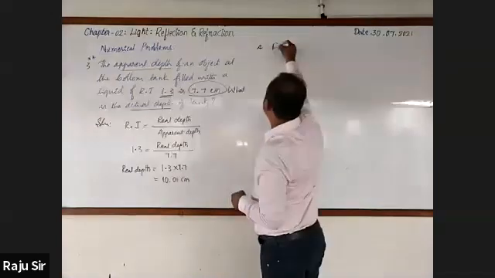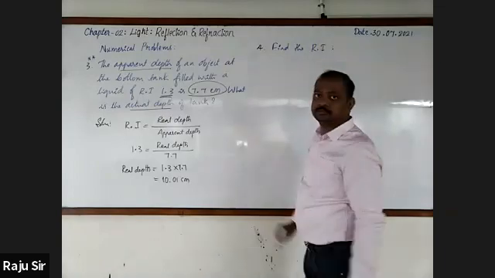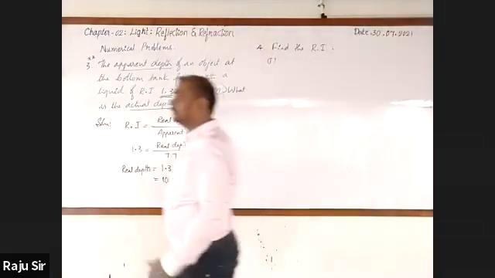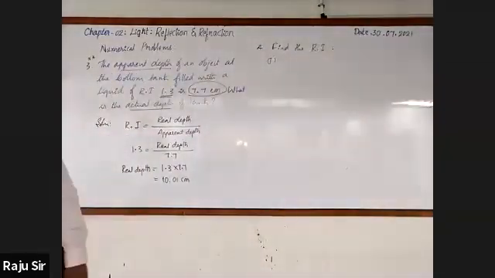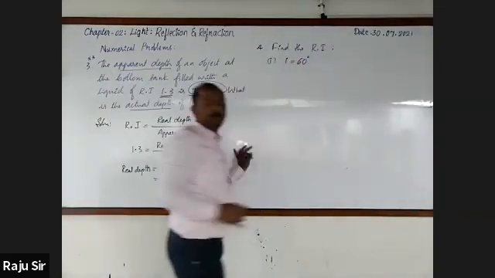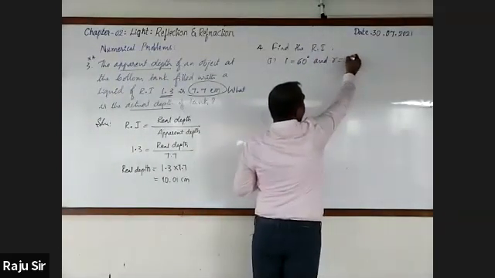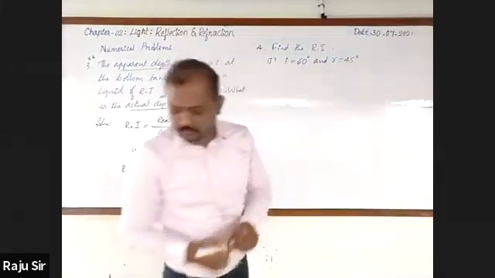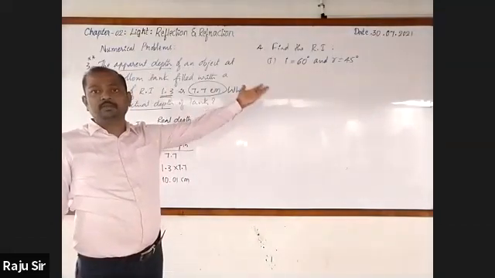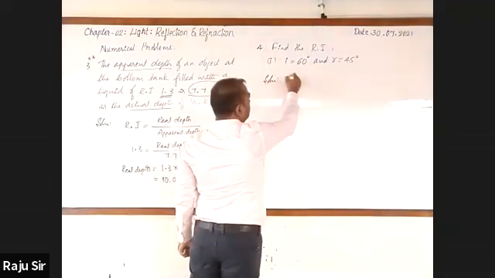Find the refractive index of each of the following. If i is equal to 60 degrees and r is equal to 45 degrees. Angle of incidence and angle of refraction are given. You are going to find out the refractive index. You are writing it. What is the refractive index?